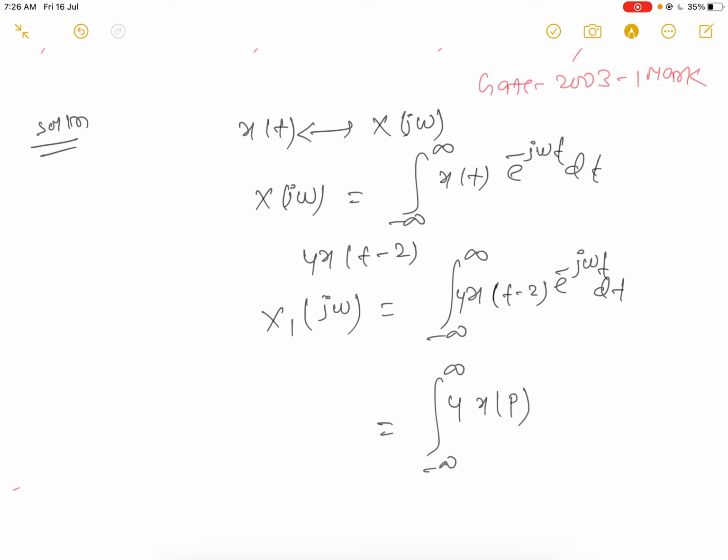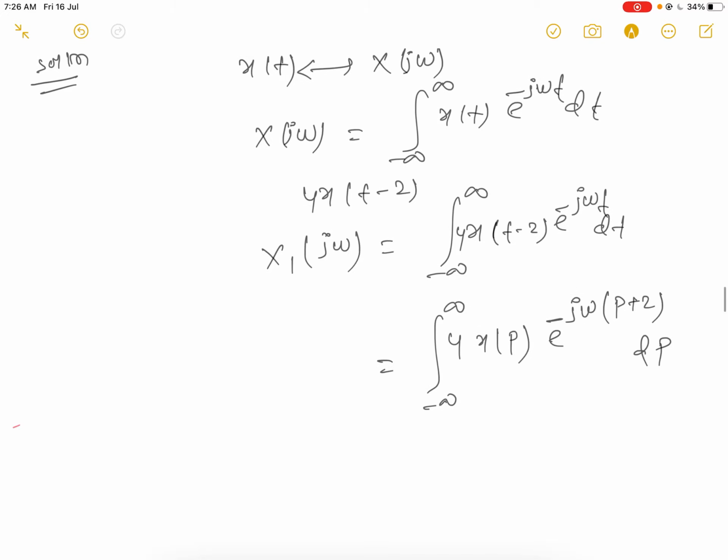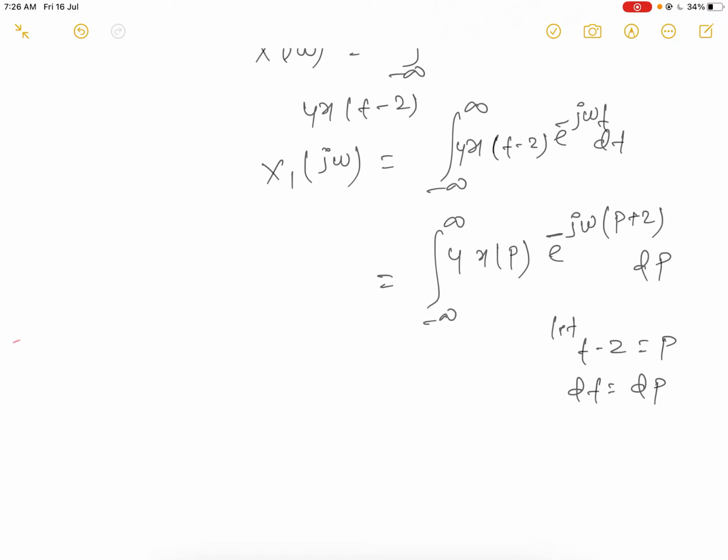Then dt will be dp, and the limits also remain the same, because when you subtract 2 from infinity it is still infinity, either positive or negative.